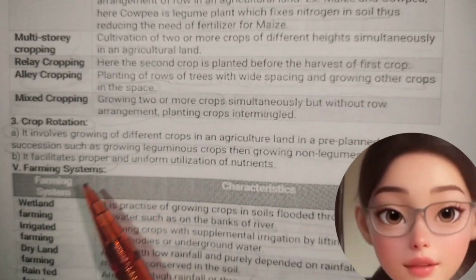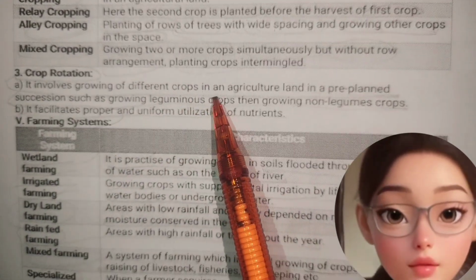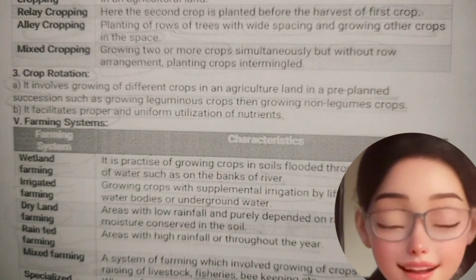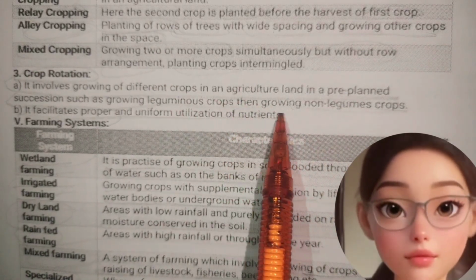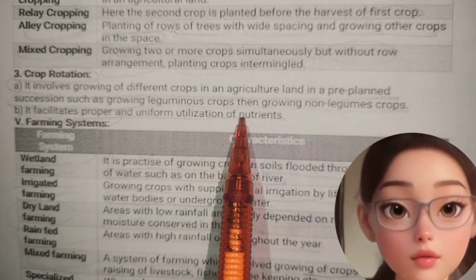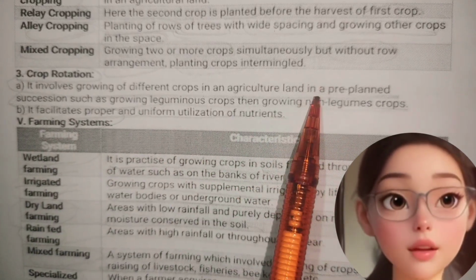Crop rotation. It involves growing of different crops in agricultural land in a pre-planned succession, such as growing leguminous crops, then growing non-leguminous crops. It facilitates proper and uniform utilization of nutrients.